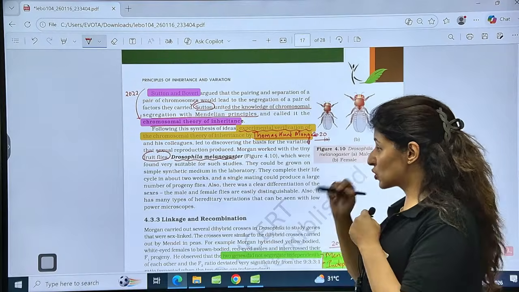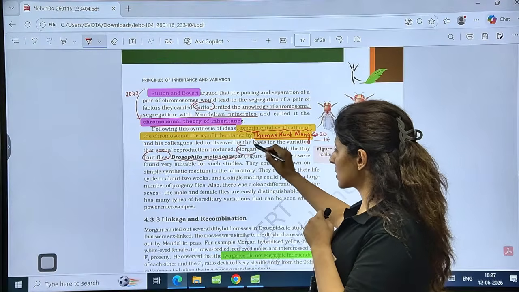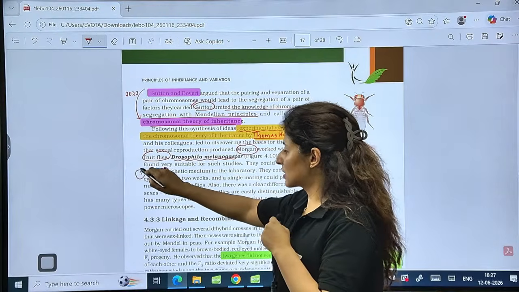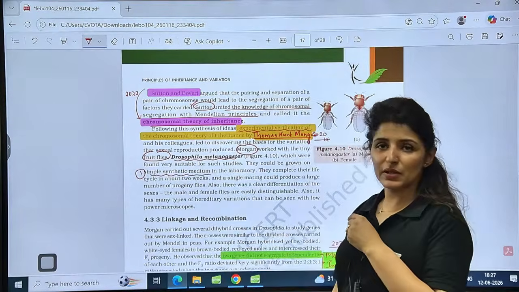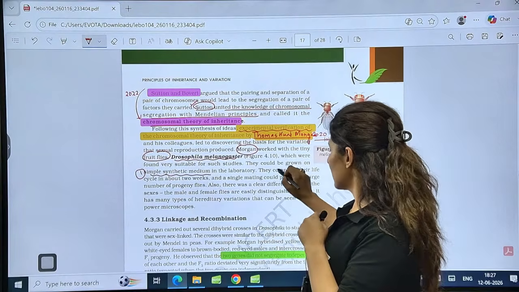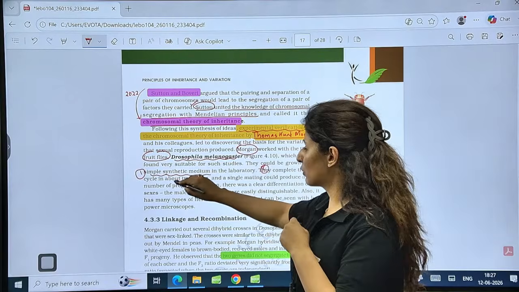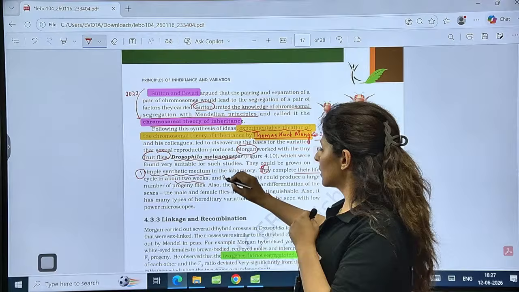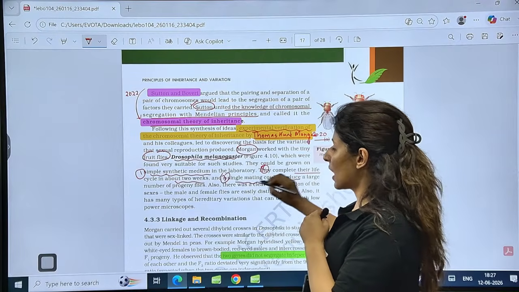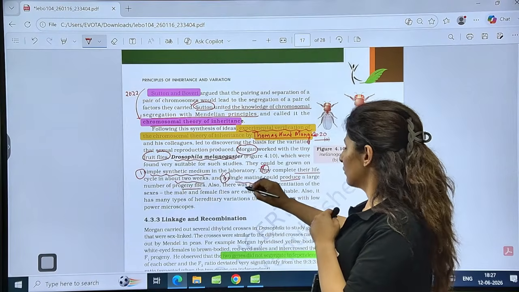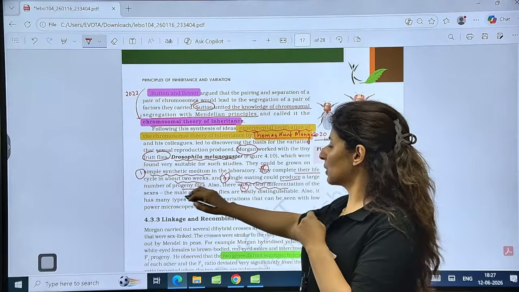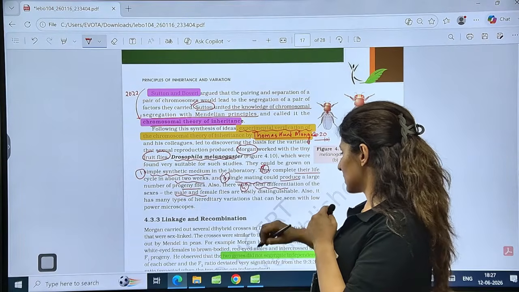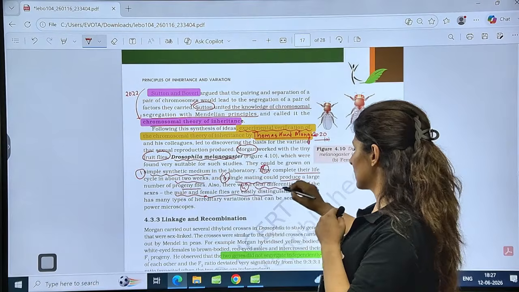Why did Morgan choose Drosophila melanogaster? For the first reason, it is easy to grow on simple synthetic medium. Second, the life cycle is very short, about 2 weeks, so you quickly get a new generation. Third, a single mating will produce a large number of progeny. And fourth, there is a clear distinction between male and female, that means sexual dimorphism, so they are easily distinguishable. Is that clear?